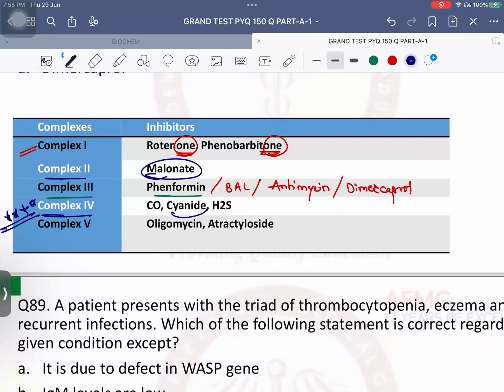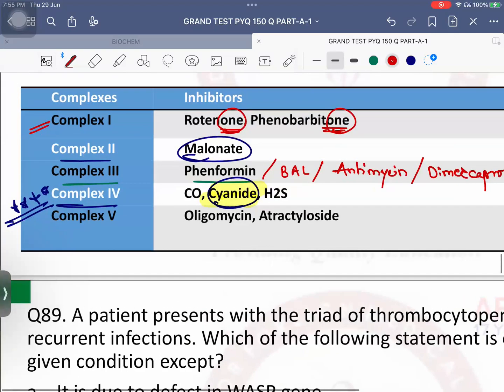It is cyanide. Okay, this question has been repeated at least, if I must say, 5 times in the exam. Yes, NEET-PG plus FMGE I'm saying. So complex 4 inhibitor is cyanide. Other complex 4 inhibitors are carbon monoxide and hydrogen sulfide. And complex 5 inhibitor is oligomycin.